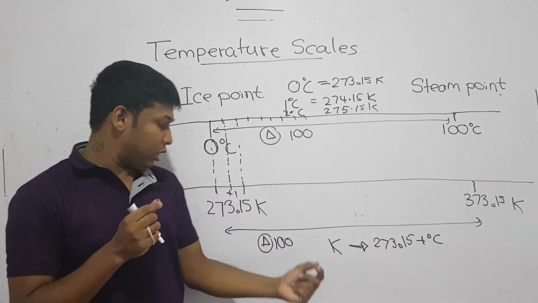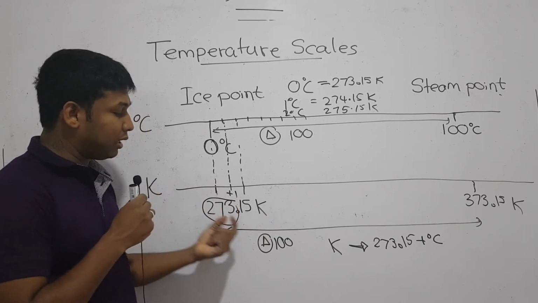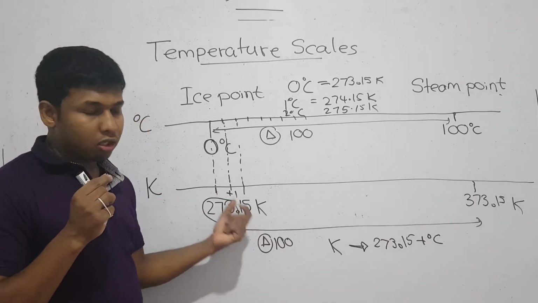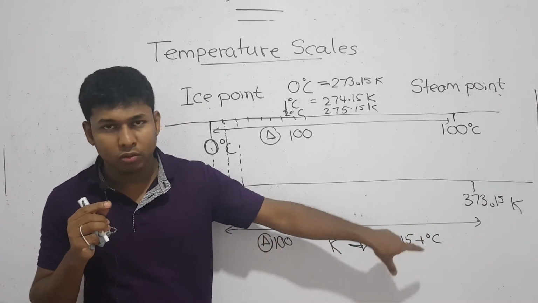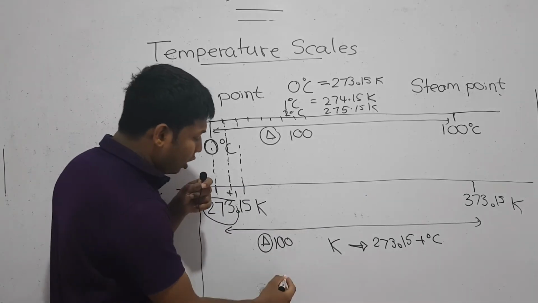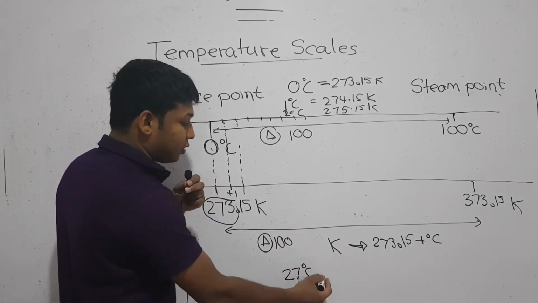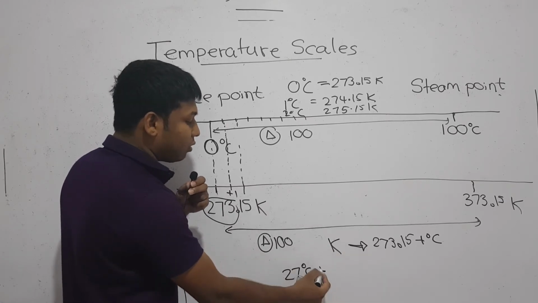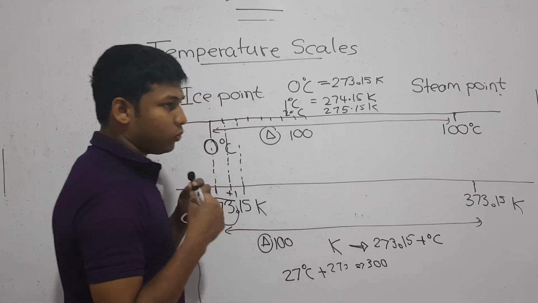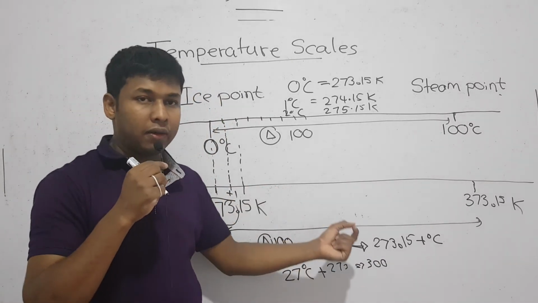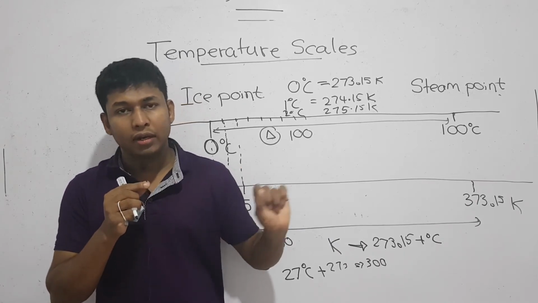But instead, you can consider it as 273 in A levels. You are disregarding this 0.15. So what you are doing is adding 273 to the Celsius value. For example, if you consider 27 degrees Celsius, in Kelvin it is 27 plus 273, that means 300. So when you are converting a Celsius value to Kelvin, all you have to do is add 273.